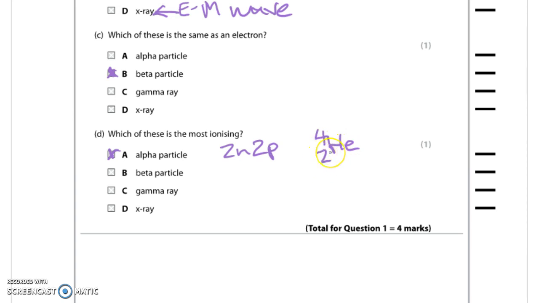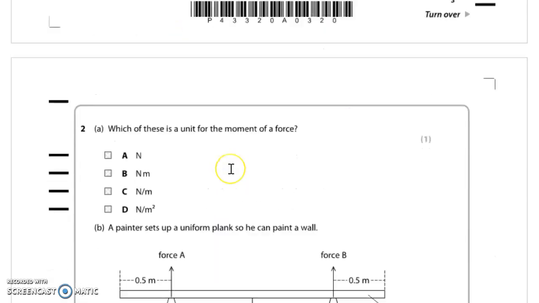The +2 charge means that if it crashes into any atoms, it's very good at ripping off the electrons from it. So that makes it highly ionizing. And the mass of 4 is very massive, so when it collides with stuff, it's carrying a lot of energy. Again, it can rip off the electrons from neutral atoms quite easily. If you compare that to a gamma ray, which has no mass and no charge, that's very weakly ionizing by comparison. That's the end of question 1.